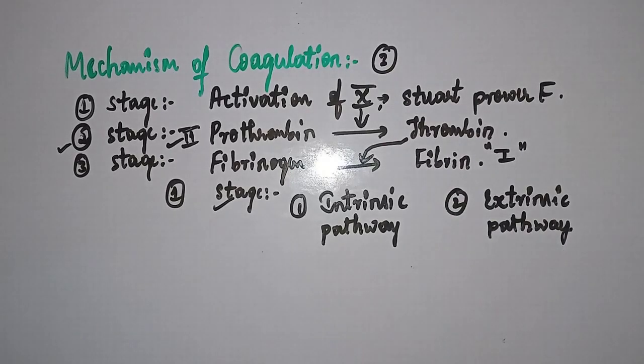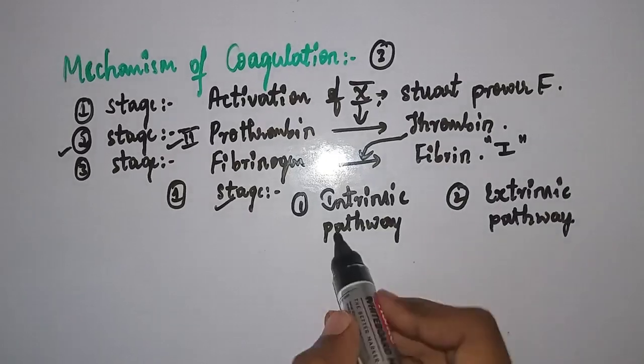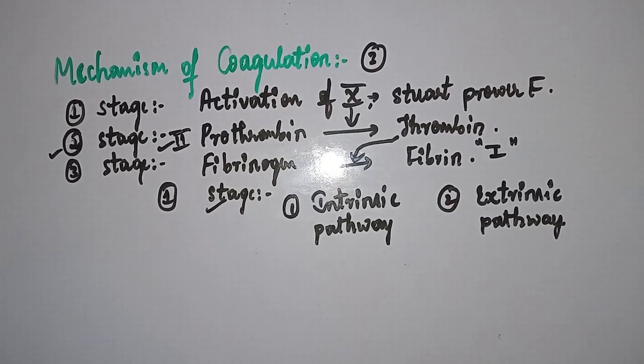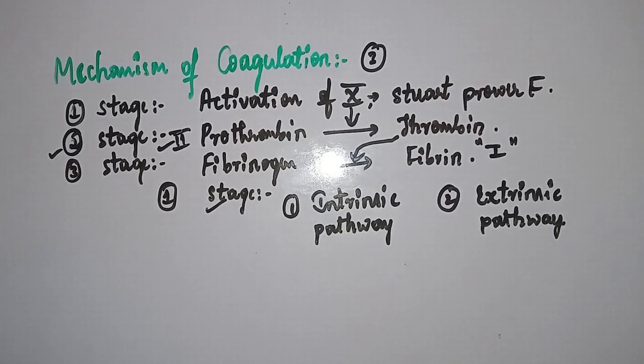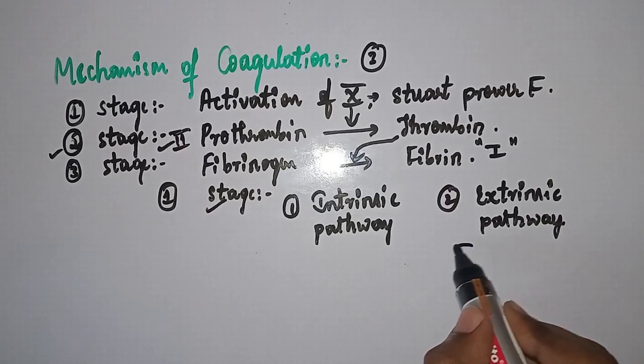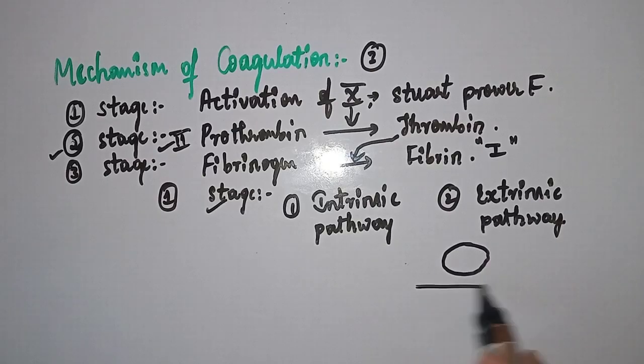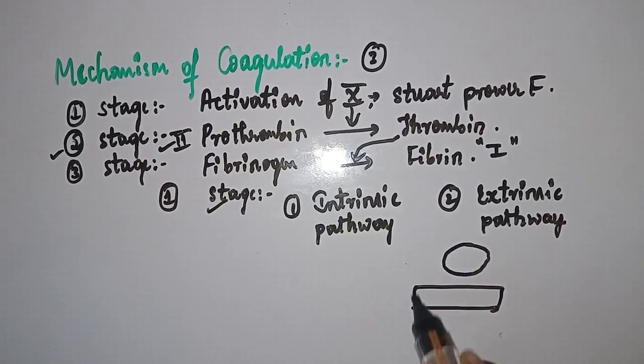You are thinking, why are these names? Because in the intrinsic pathway, all the clotting factors and factors that help in coagulation are present within the blood circulation only. But in the extrinsic pathway, factors present outside the circulation are involved, right? Suppose this is the tissue and this is the blood vessel. Blood is flowing.